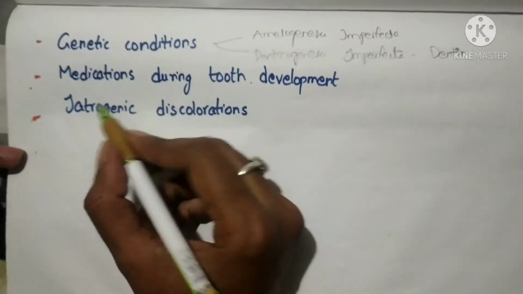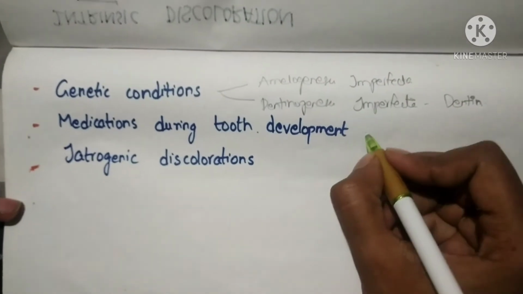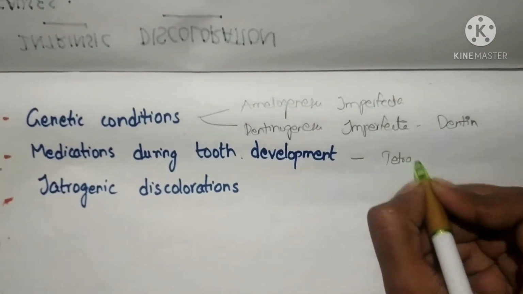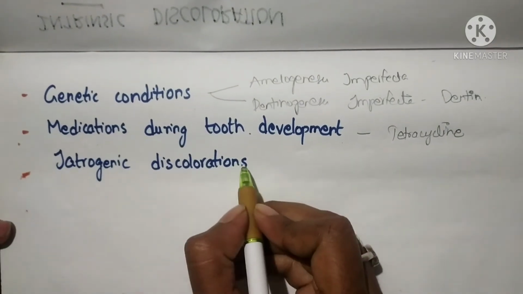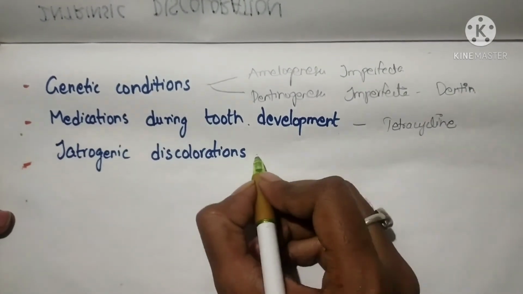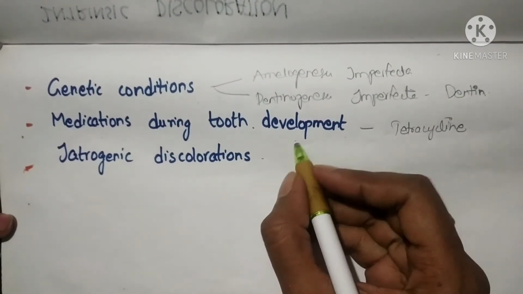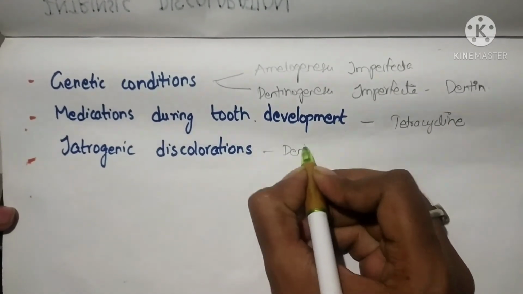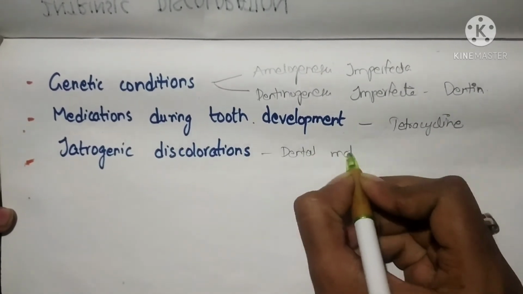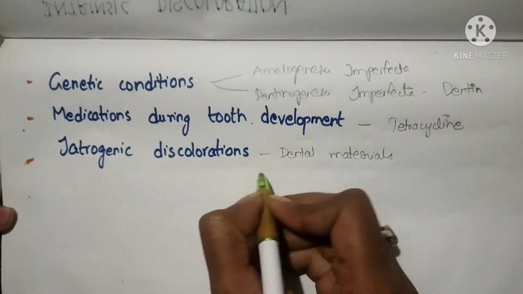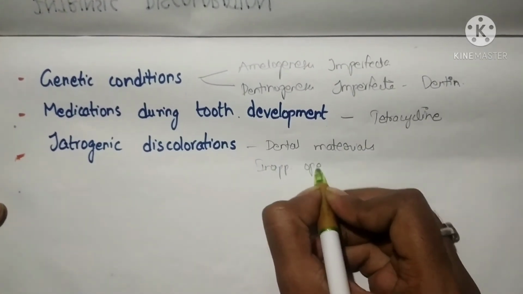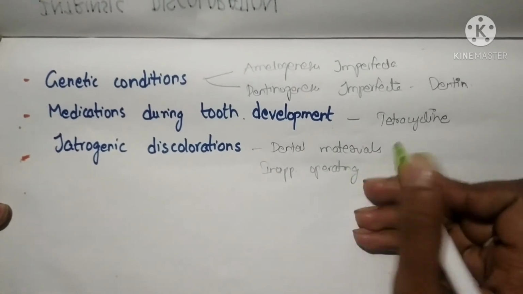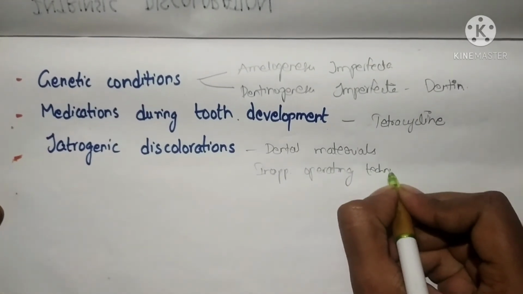And certain medications, such as tetracycline used during tooth development, are also a most common cause of tooth discoloration. Next, iatrogenic discolorations. This may be caused by certain dental materials and certain inappropriate operating techniques. So in these conditions there will be discoloration of the tooth.